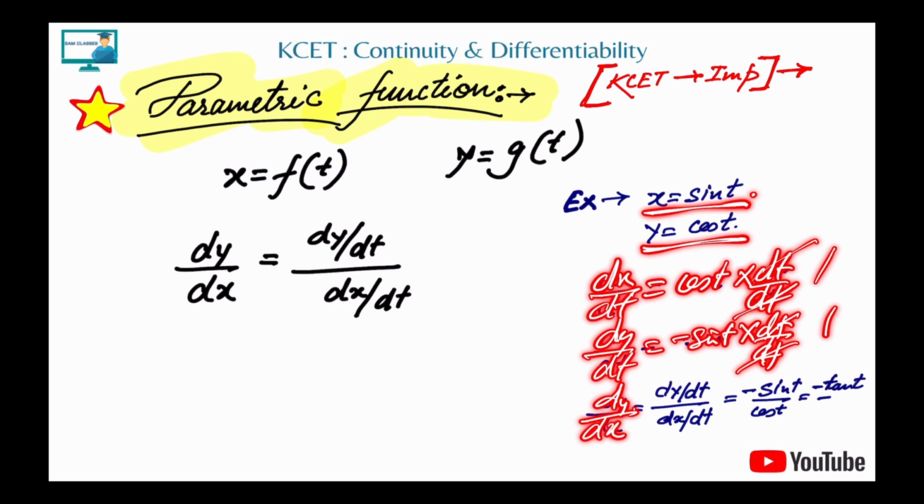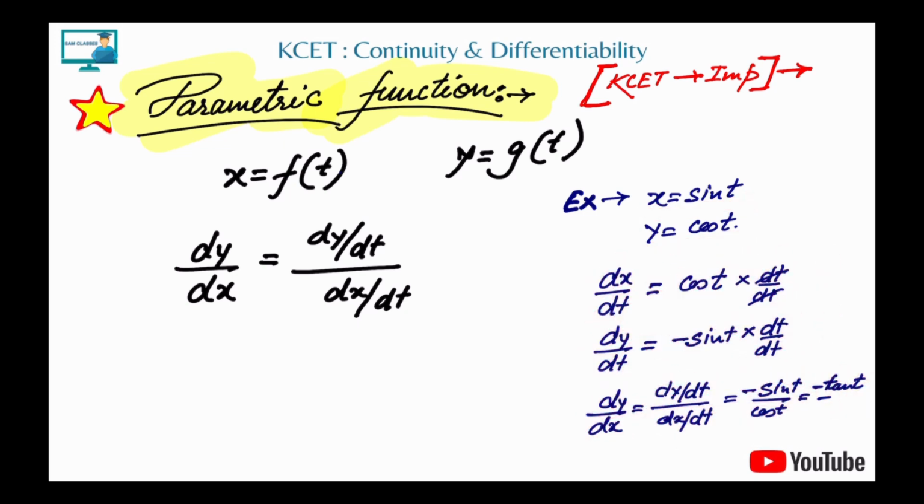So dy by dx. In a lot of questions I'll directly write it, instead of writing dy by dt and all that, divided by dx by dt. So that is equal to minus sin t by cos t, and that is equal to what? Minus of tan t. That's it. So very simple. Okay.